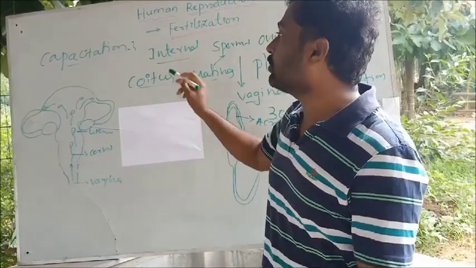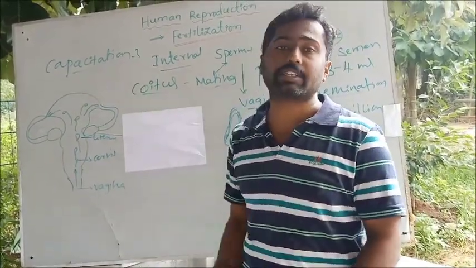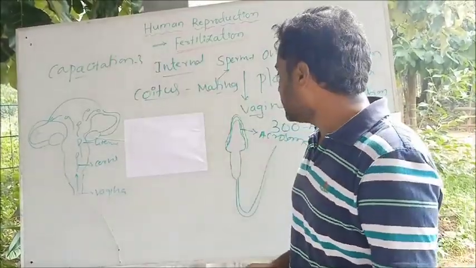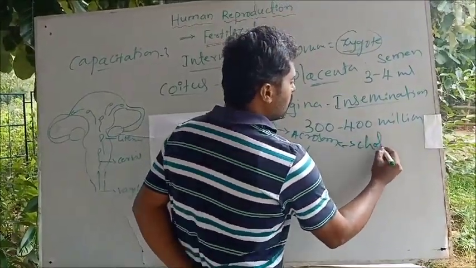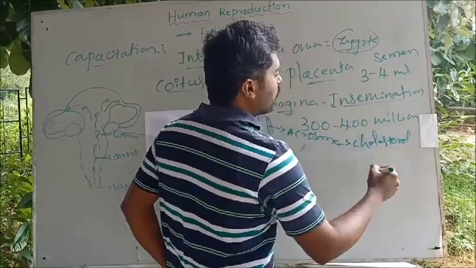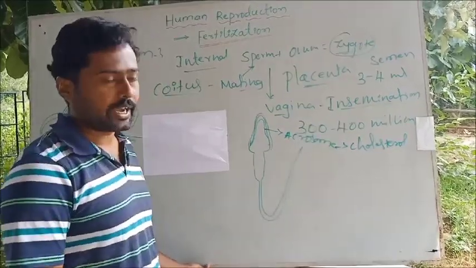That is one of the processes that takes place during capacitation.